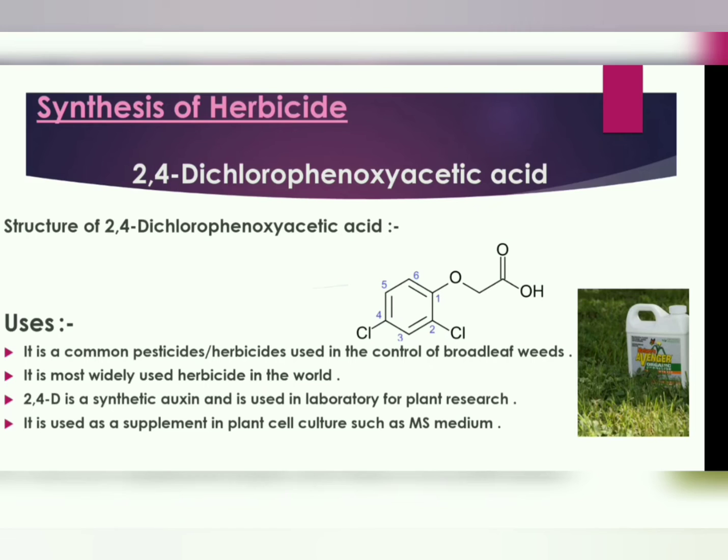2,4-dichlorophenoxyacetic acid. Structure of 2,4-dichlorophenoxyacetic acid is given. Uses. It is a common pesticide or herbicide used in the control of broadleaf weeds. It is most widely used herbicide in the world. 2,4-D is a synthetic auxin and is used in laboratory for plant research. It is used as a supplement in plant cell culture such as MS medium.